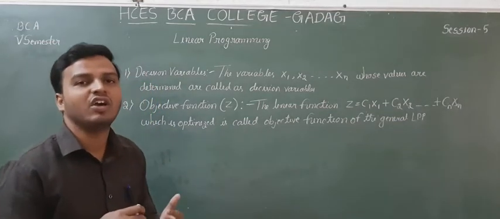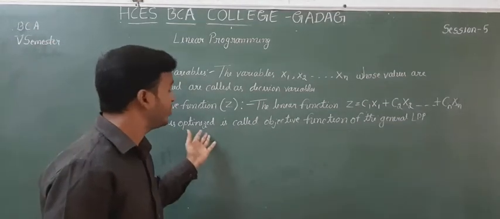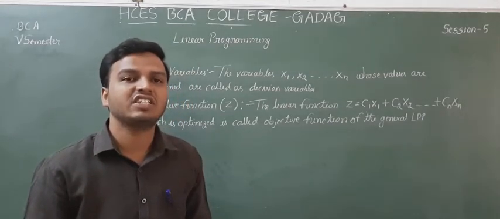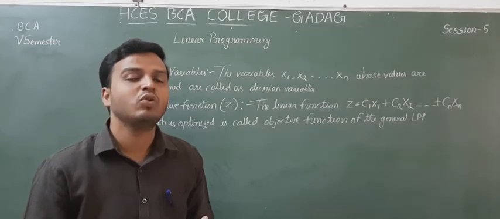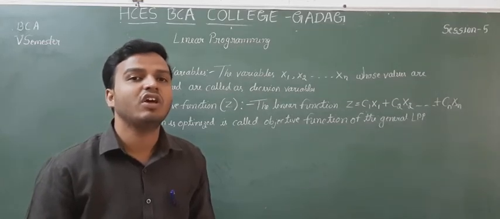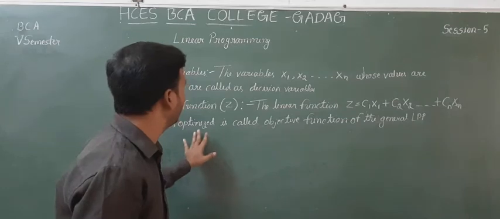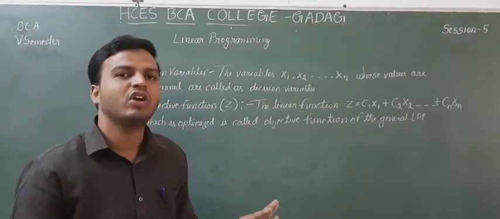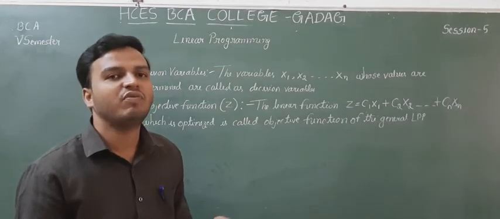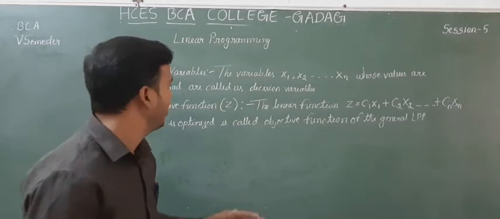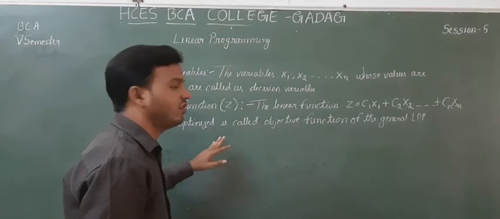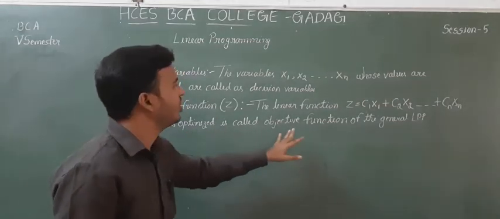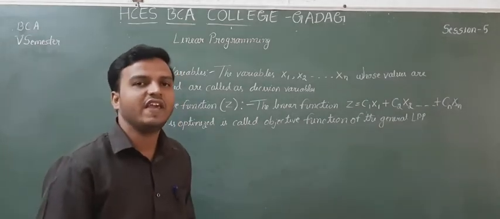This means whatever scarce resources are there can be used in an optimum manner to achieve our objective. If it is profit, we try to increase our profit. If it is cost, we try to minimize our cost. That is called the objective function of the general LPP.